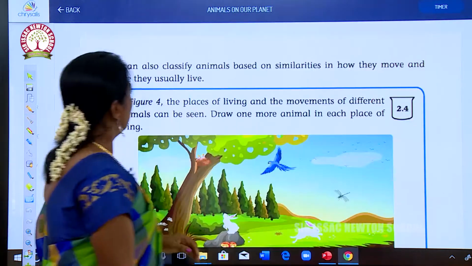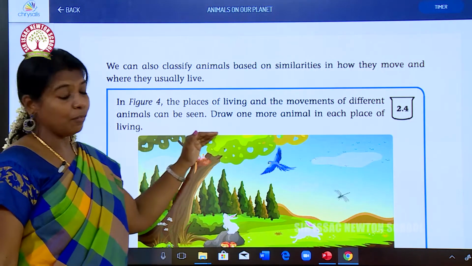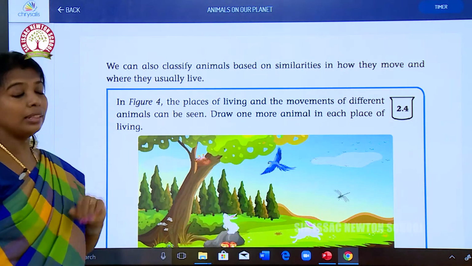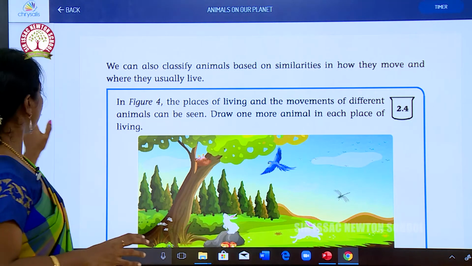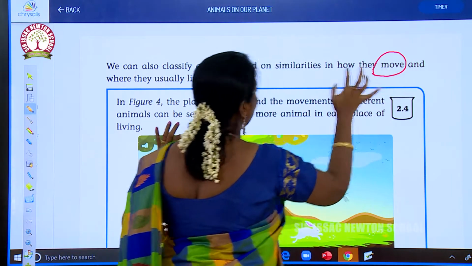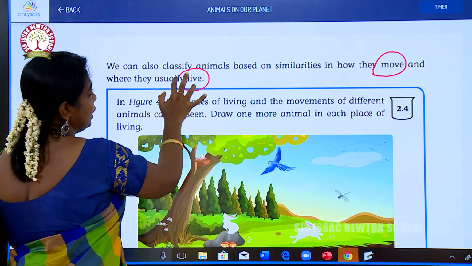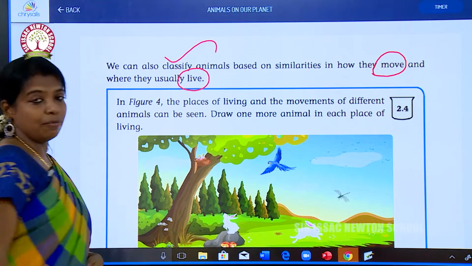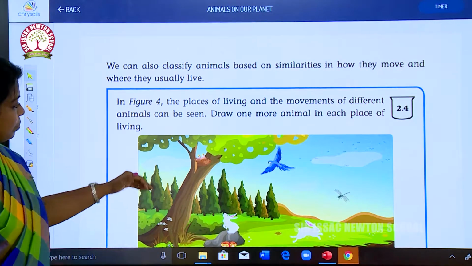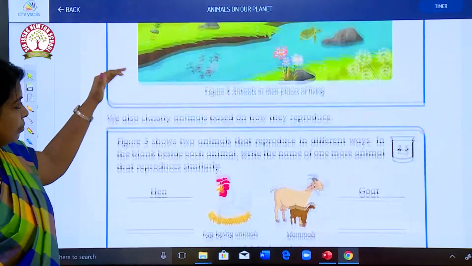We can also classify animals based on similarities, how they move and where they usually live, according to the places of their existence.